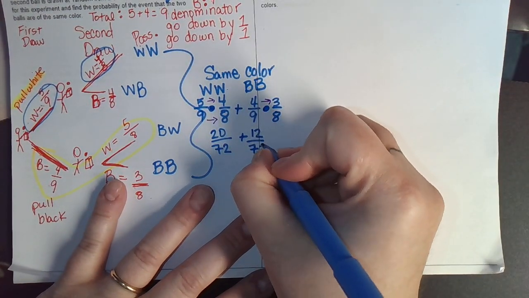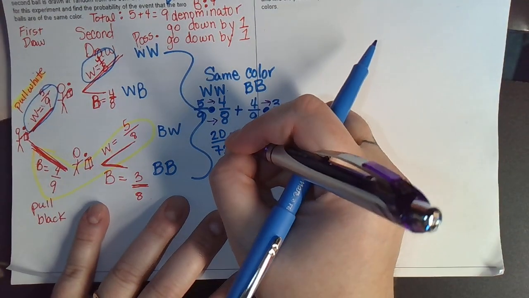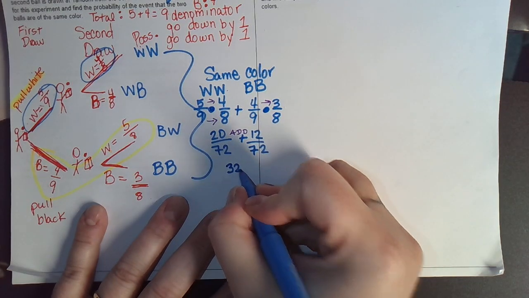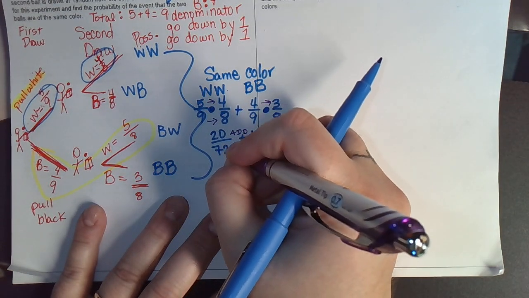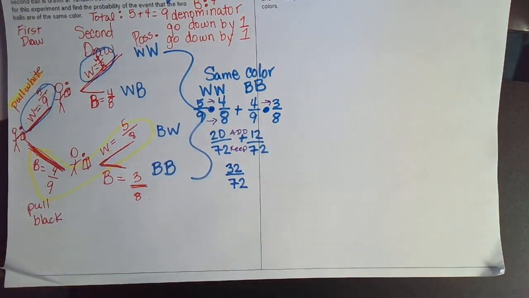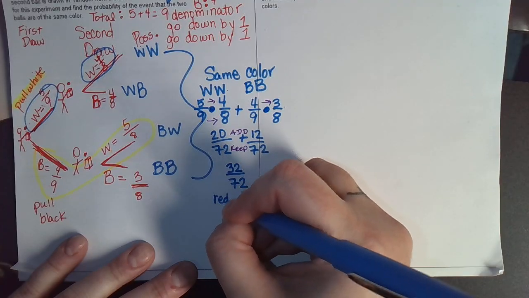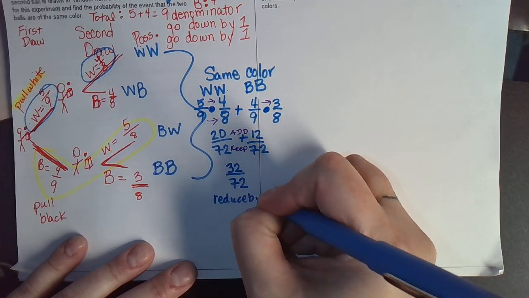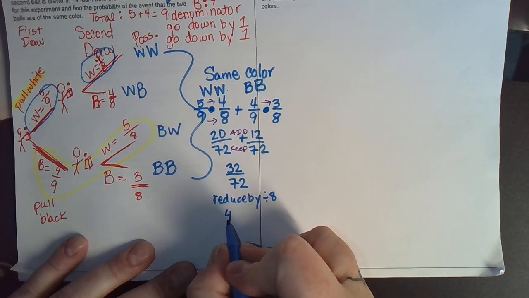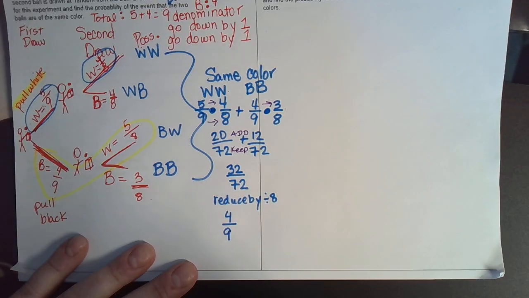over 72. Now the bottoms of my fractions are the same, so I can add the tops, and you get 32, but you keep the bottom, 72. Okay, now we're going to try and reduce this. I think you can reduce it by 8. That means divide every piece by 8. So 32 divided by 8 is 4. 72 divided by 8 is 9.